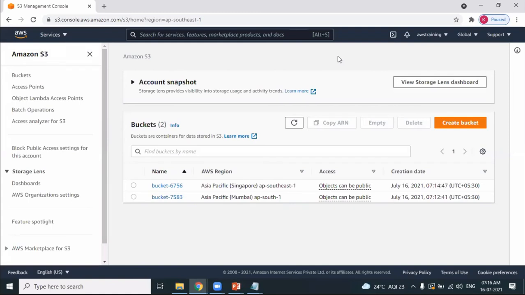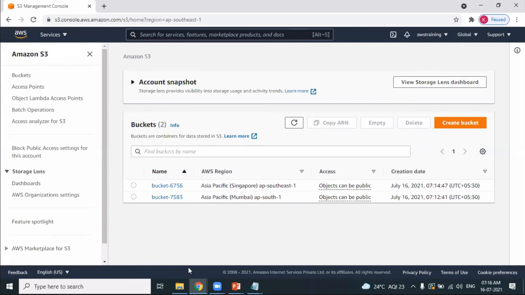That means if you create a bucket in Mumbai, in Singapore, in Sydney, or in the US, all the buckets you can find in the list here. Unlike EC2 machines: if you select Mumbai, you can see only the instances in Mumbai. If you switch to Singapore, you can see only the instances in Singapore, isn't it? That's a region specific dashboard, but S3 is global. It's not region specific. So the S3 service dashboard is global. That's the reason you can find the list of all the buckets in the same dashboard. That's an important observation. We are done with creating a bucket. Point one, why did we create a bucket?